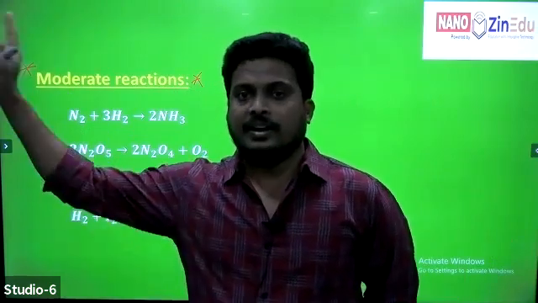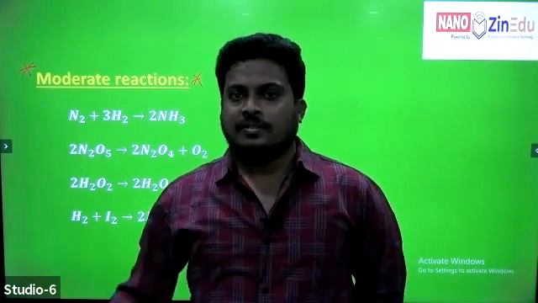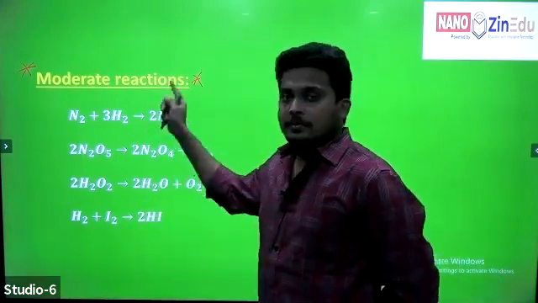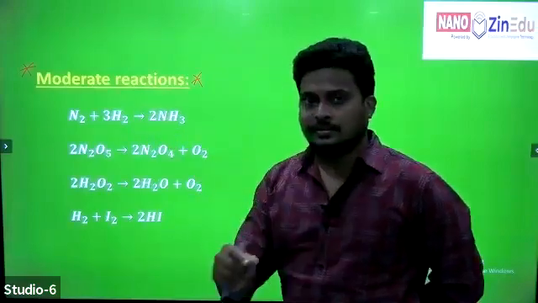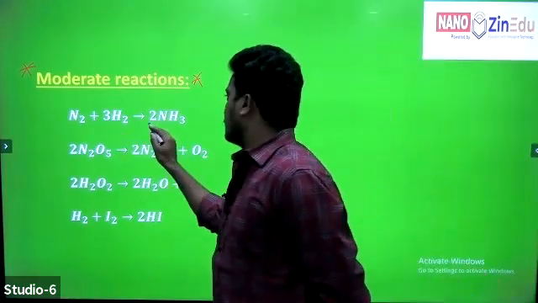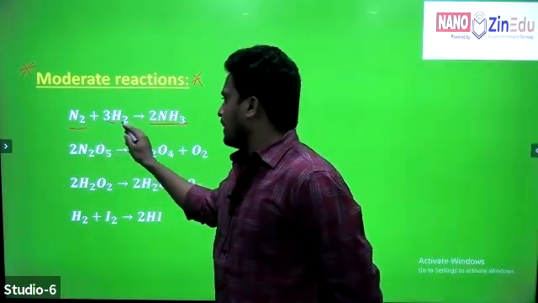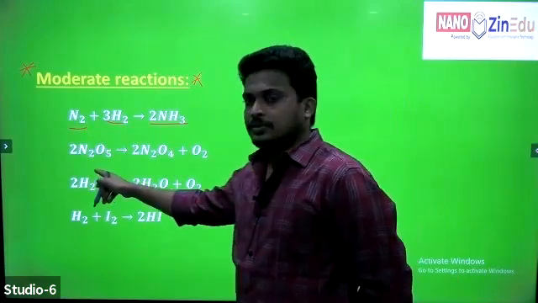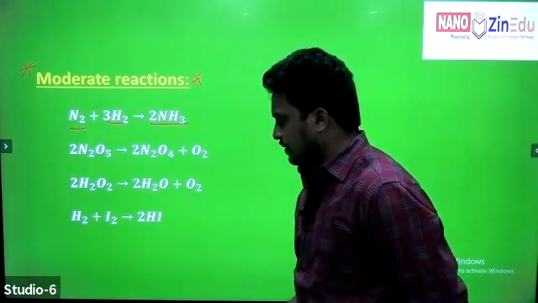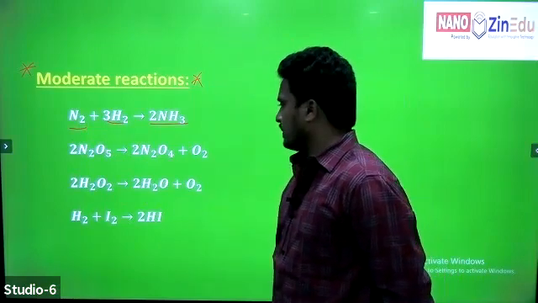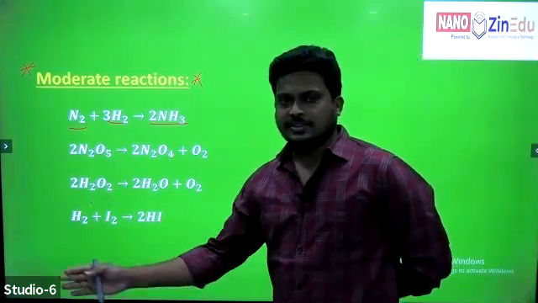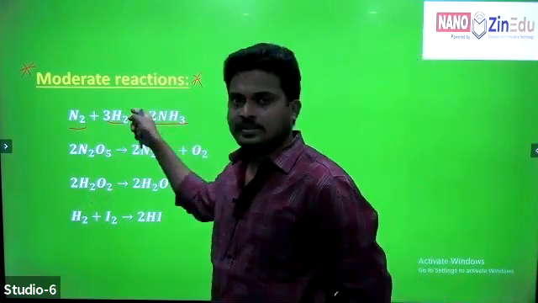Those completed in a very long time are very slow reactions, and those completed within a fraction of a second are very fast reactions, but moderate reactions require a calculable amount of time. Examples: formation of ammonia when nitrogen reacts with hydrogen; decomposition of nitrogen pentoxide N2O5 to give N2O4 and oxygen; and decomposition of hydrogen peroxide. All such normal chemical reactions are examples of moderate reactions.